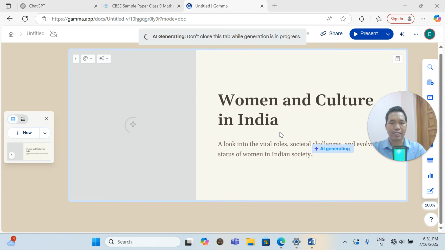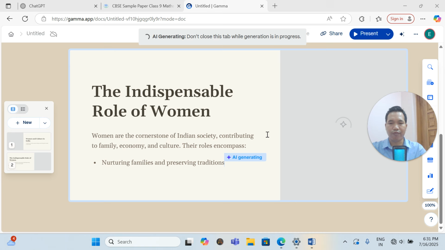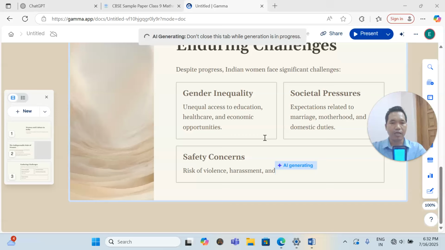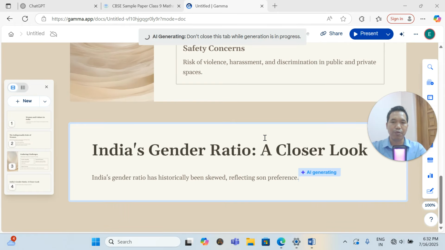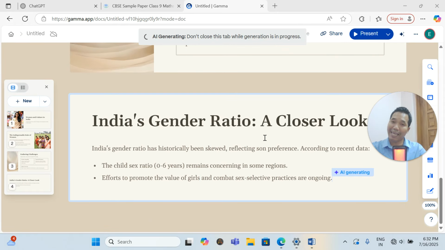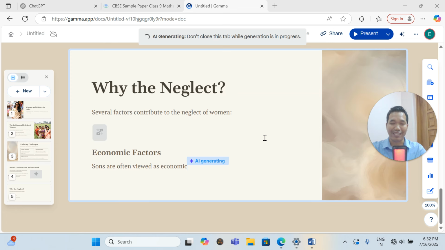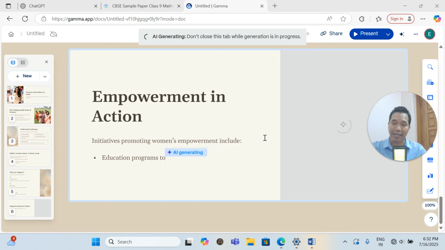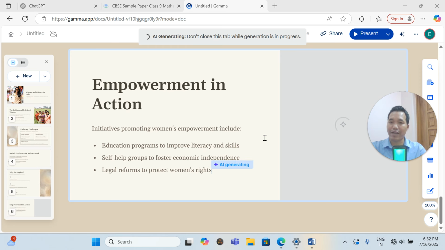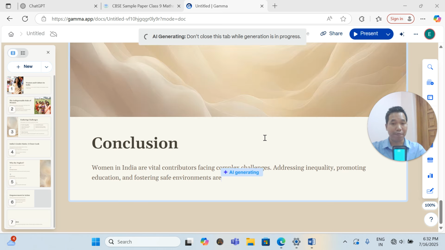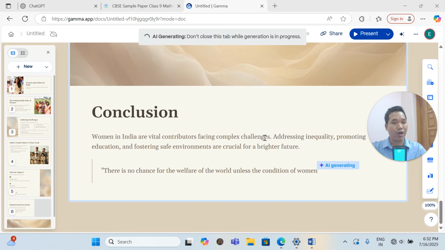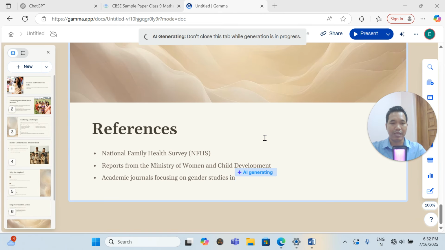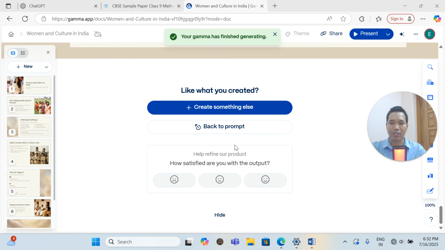See here, Women and Culture in India has already been generated. Very fast, it's a wonderful, powerful PPT. If you present this PPT in your office, I can guarantee that you are going to get appreciation. If you present this PPT as a student in your final project, definitely your faculty is going to say you have done an outstanding presentation. No doubt. And if you want to make changes, you can make any changes, no problem. It is editable. So this is all created now.